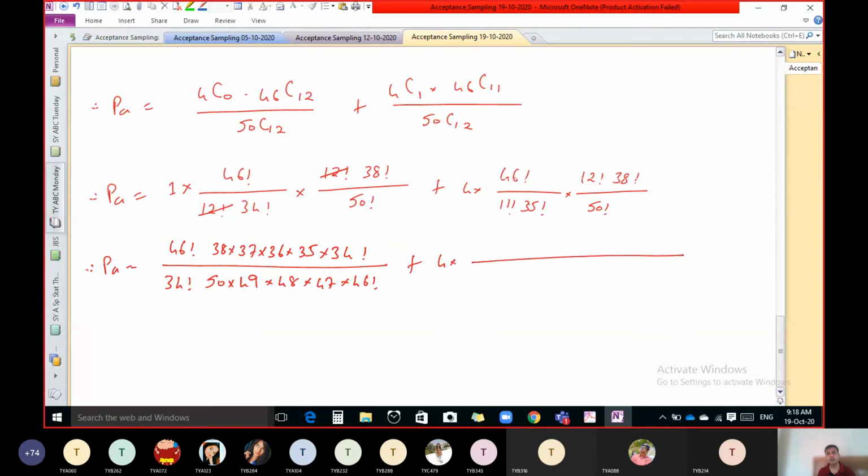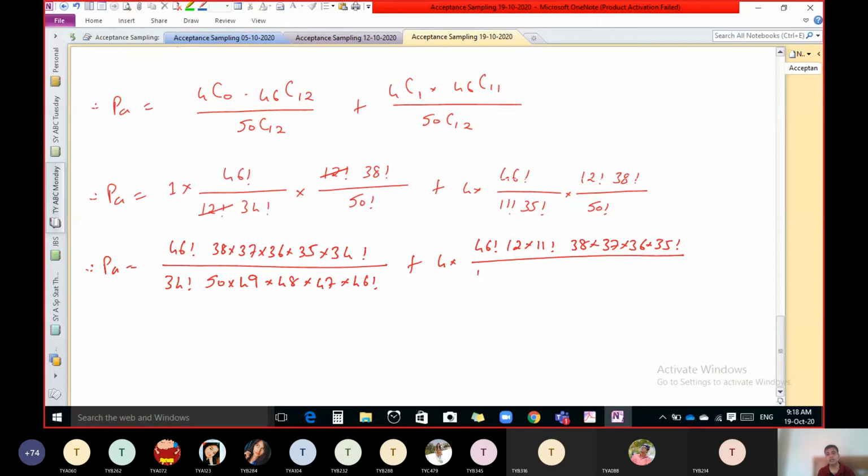Now here you can keep this 46 factorial as it is. Instead of 12 factorial, you can write 12 into 11 factorial. Instead of 38 factorial, you can write 38 into 37 into 36 into 35 factorial.